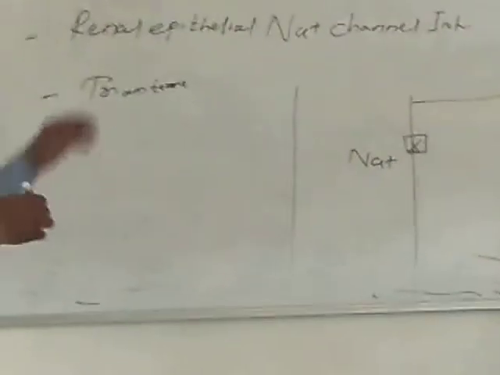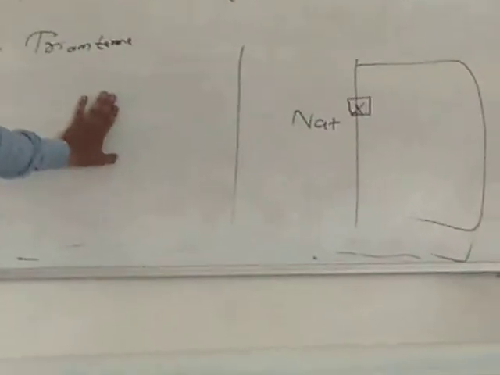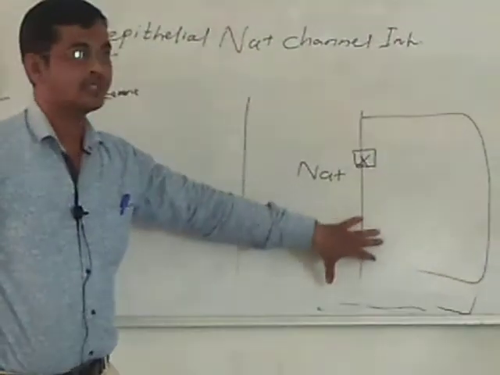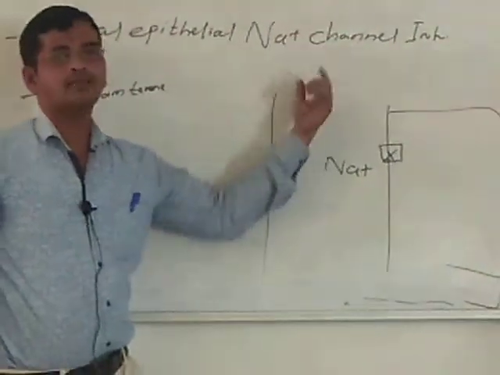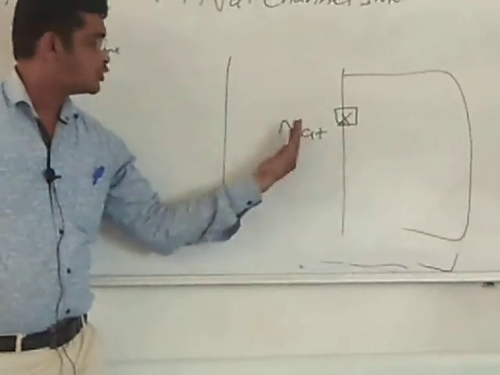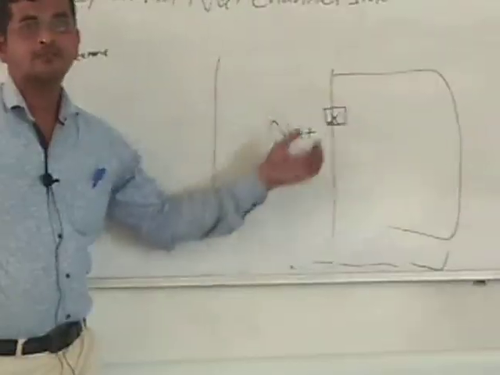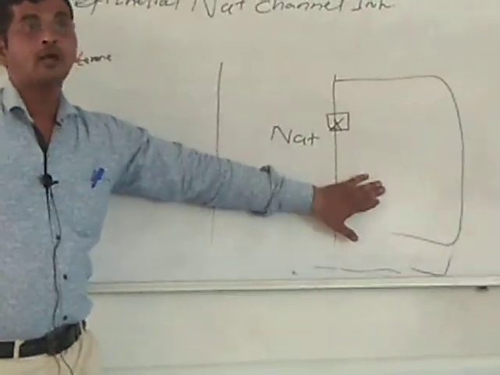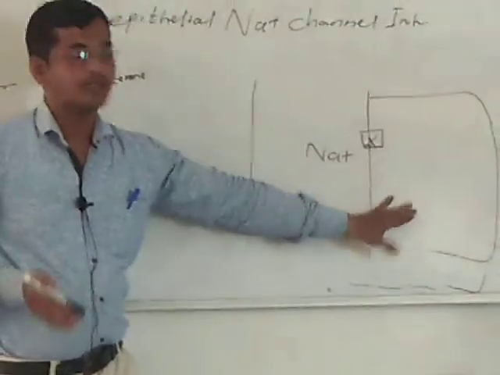That is the renal epithelial sodium channel inhibitor. Its name itself indicates that it will block the sodium channel. See, due to blocking of the sodium channel, what will happen? Sodium is not reabsorbed. The sodium reabsorption phenomenon is affected, and it will also save the potassium level. This drug is also potassium sparing.